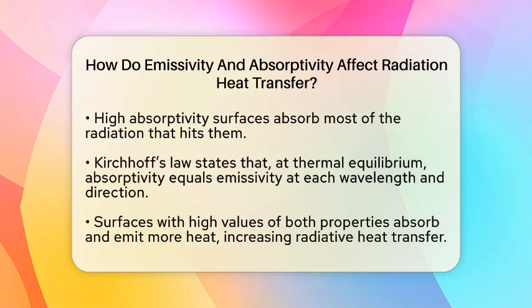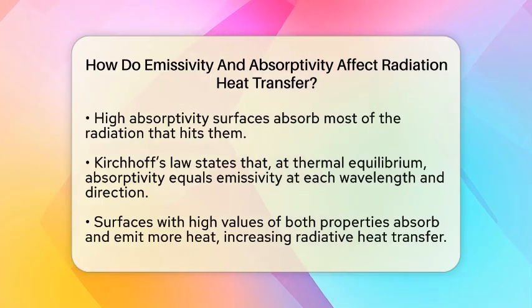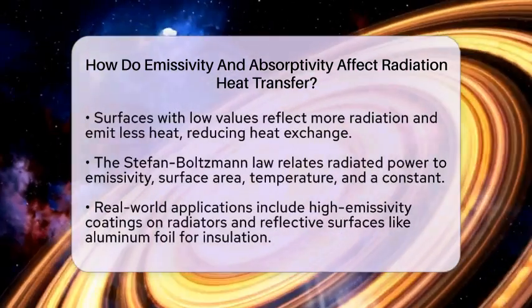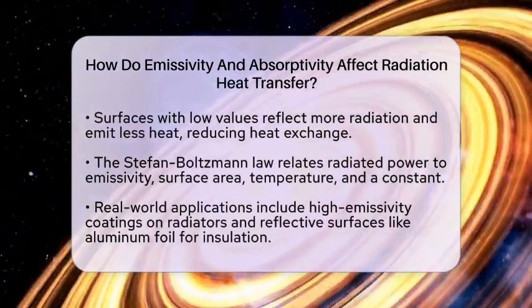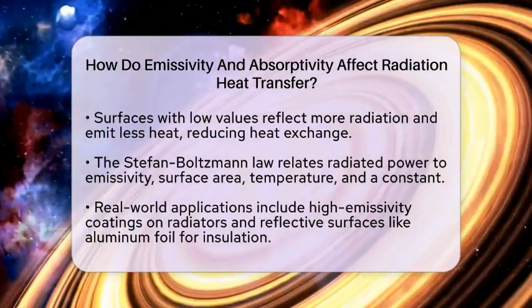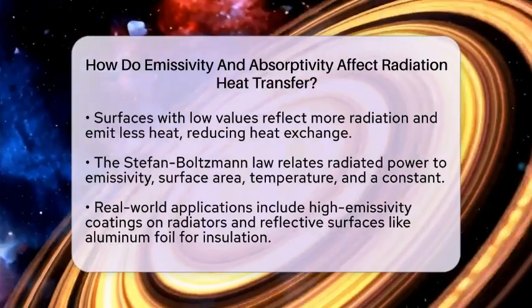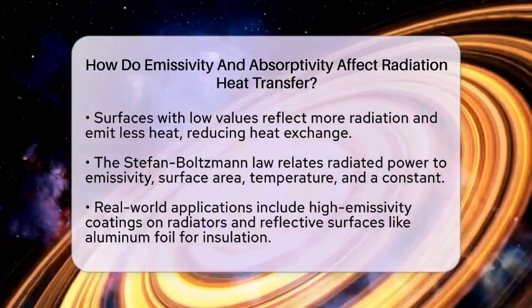When it comes to heat transfer, these properties control how much energy a surface gains or loses through radiation. Surfaces with high emissivity and absorptivity will absorb more heat from their surroundings and emit more heat themselves. This increases the rate of radiative heat transfer. Conversely, surfaces with low values for both tend to reflect more radiation and emit less, reducing heat exchange.